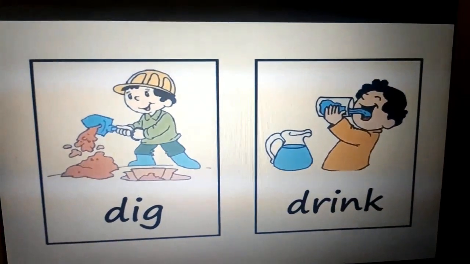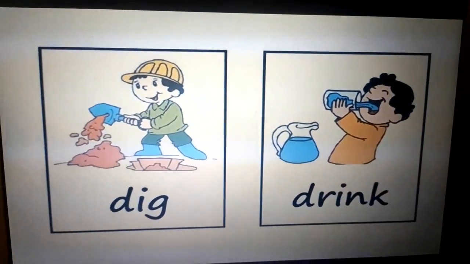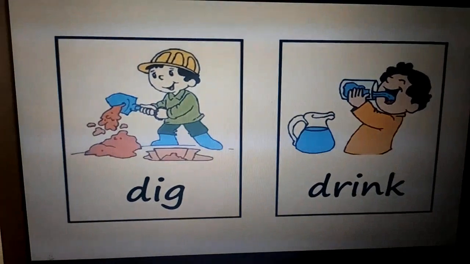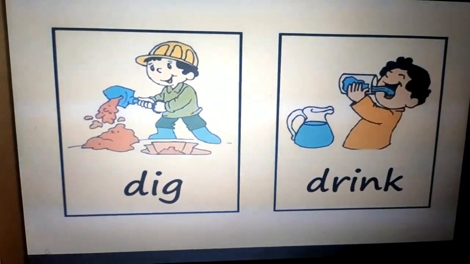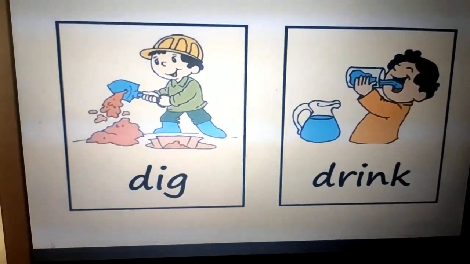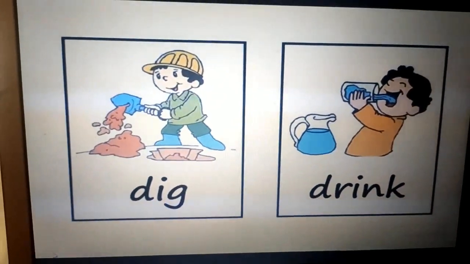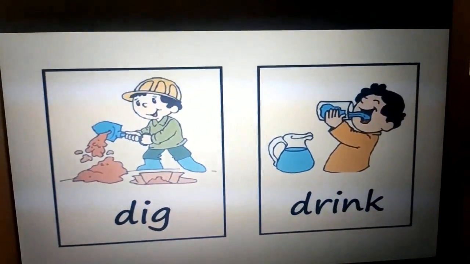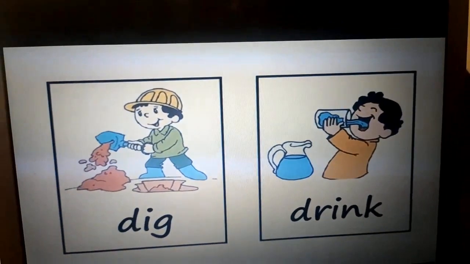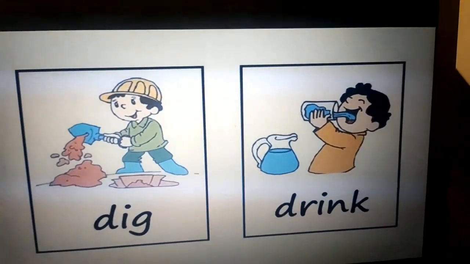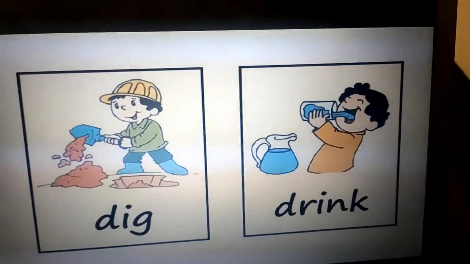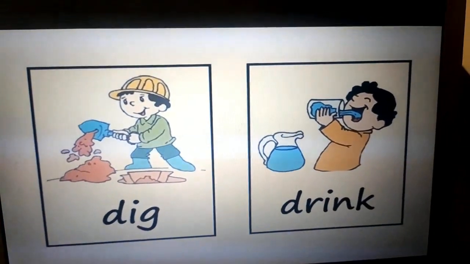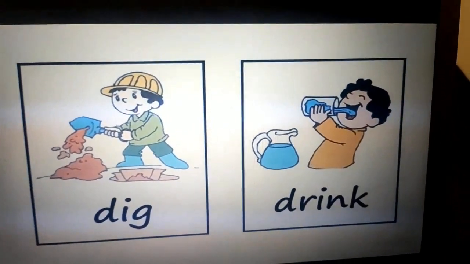So now, verbs are the words which tell us what a person or an animal or a thing is doing, okay? So they just tell us what the subject is doing, what a person, animal or thing is doing. Okay, what is happening to them? So those words are action words, or we can say verbs.